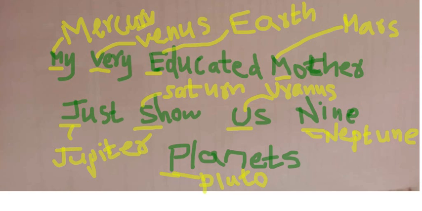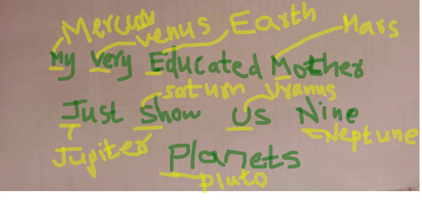See here, what is the trick I am saying? Listen here carefully. With the green color I have written, that is the trick, Nana. If you know this sentence with the green color sketch what I have written, then you can learn all the planets. See here, first one: My very educated mother just showed us 9 planets. If you want, you can write it, or you can take a screenshot of this, or you can write it anyway to remember. If you remember this sentence, you will get all the planets according to the distance.